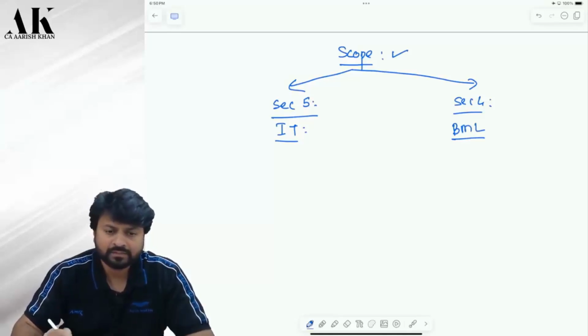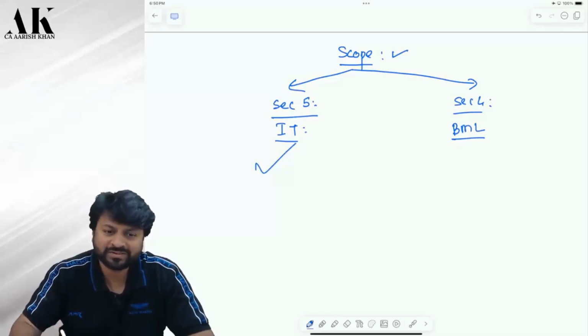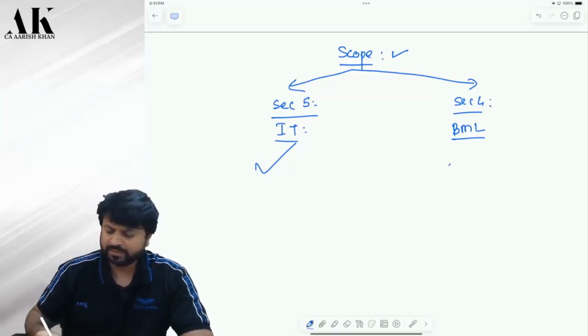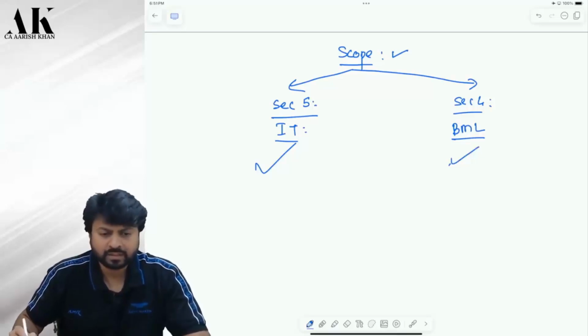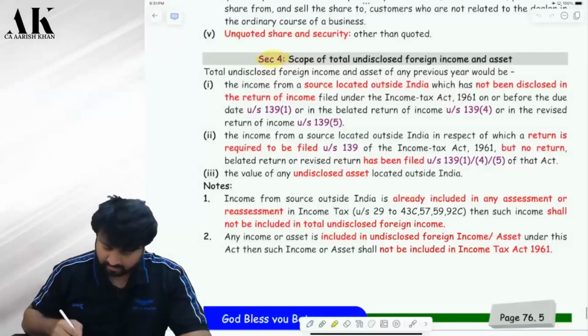Like section 5 of income tax says that income has to accrue in India, income has to be received in India, income has to be deemed to accrue in India, correct or not? And the assessee should be resident in India, right? That will come within the scope of the Income Tax Act. Similarly, what will come in the scope of the black money law? Let's try to see that.